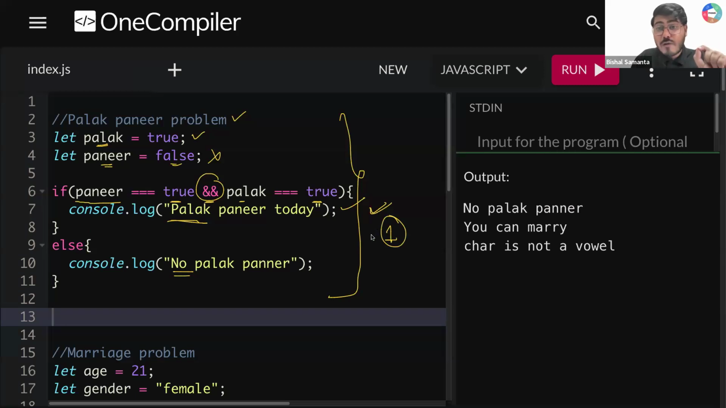This is the example of the logical AND operator where we are preparing palak paneer. To prepare palak paneer, we need both paneer as well as palak. That is the reason we are using the AND operator.